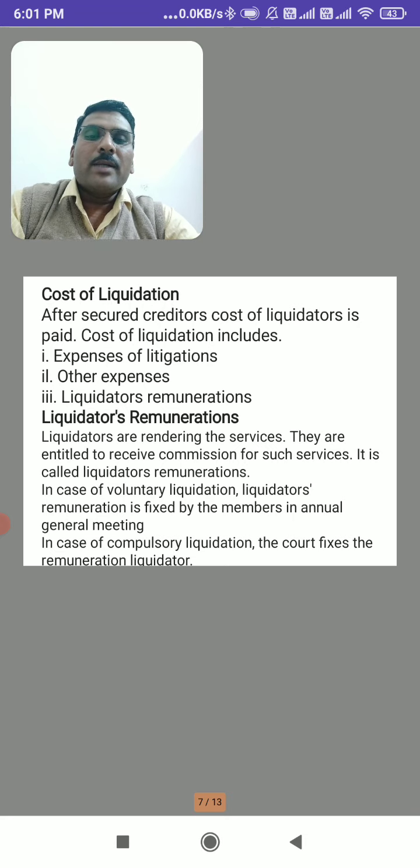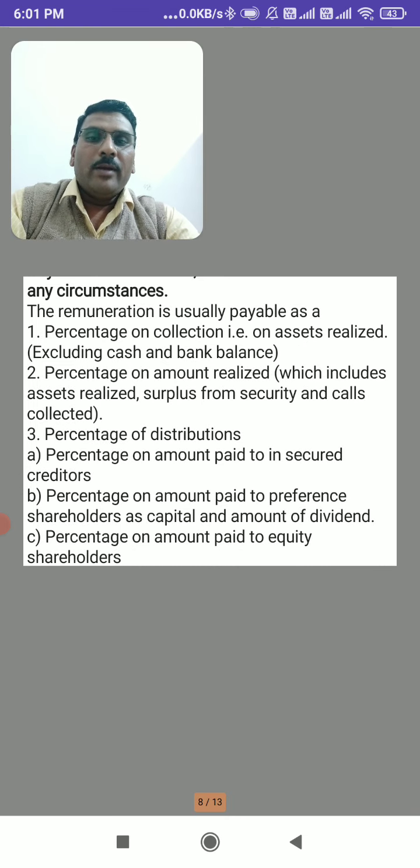In case of compulsory liquidation, the court will fix the remuneration of the liquidator. Any activity in the compulsory liquidation takes place as per the orders of the court. In the compulsory liquidation, the court only fixes the remuneration of the liquidator.